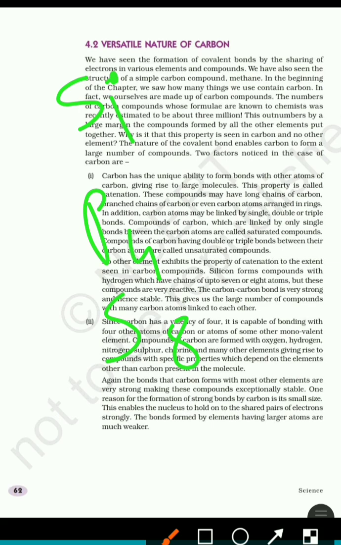Silicon forms compounds with hydrogen which have chains of 7 to 8 atoms only. Phosphorus can also link with its own atoms and form the P4 molecule, and sulfur the S8 molecule. But the bond between them is weak and so they are reactive. But in the case of carbon, the carbon-carbon bond is very strong. So carbon compounds are stable and so a large number of carbon atoms can link with each other, and the compound which is formed is also stable enough.